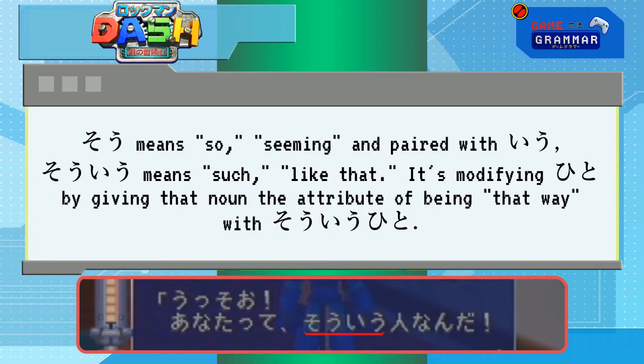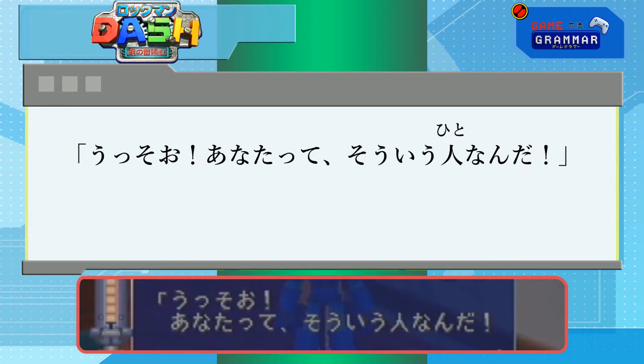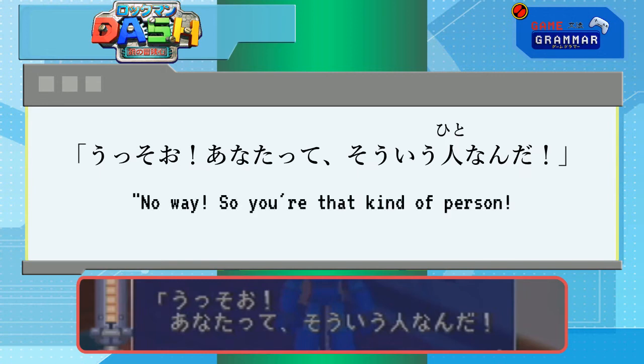So is an adverb that means in that way, and it's modifying the word hito, or person. A person who is that way. Ending with the explanatory nda, so she's kind of saying, oh, you don't like girls because you are that kind of person. 嘘! あなたってそういう人なんだ. No way! So you're that kind of person.